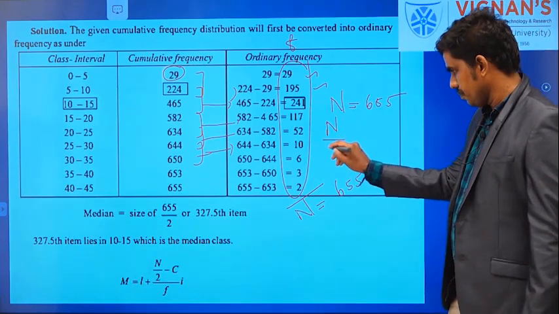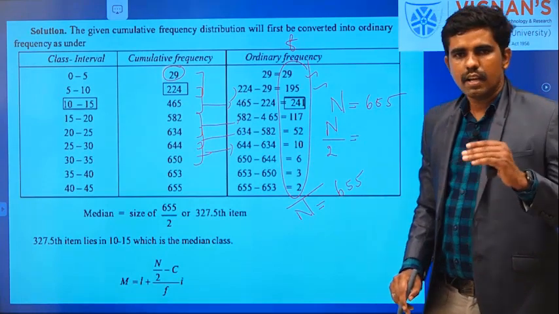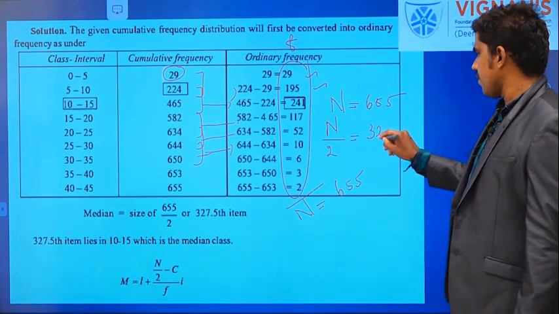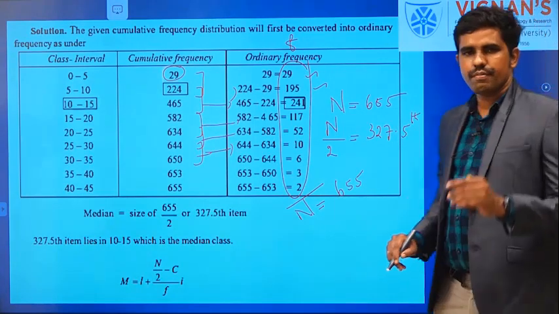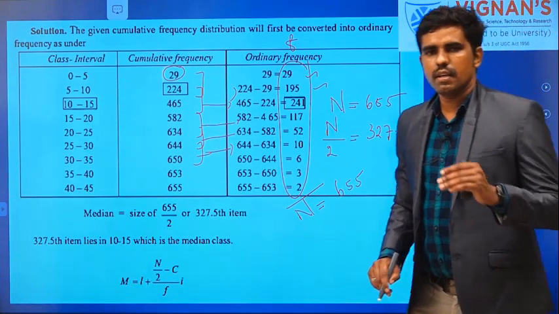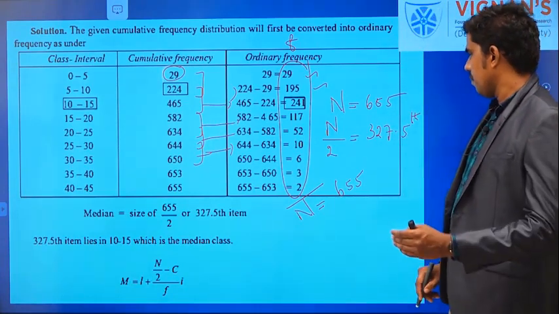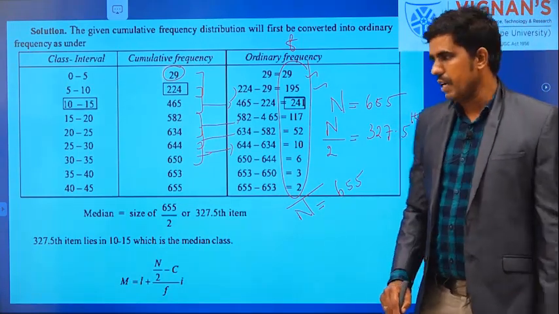Then what do I have to find? N by 2, to find the median class first. What is N by 2? 327.5. So the 327.5th position is the median class. By using this 327.5, I am going to find the median class.